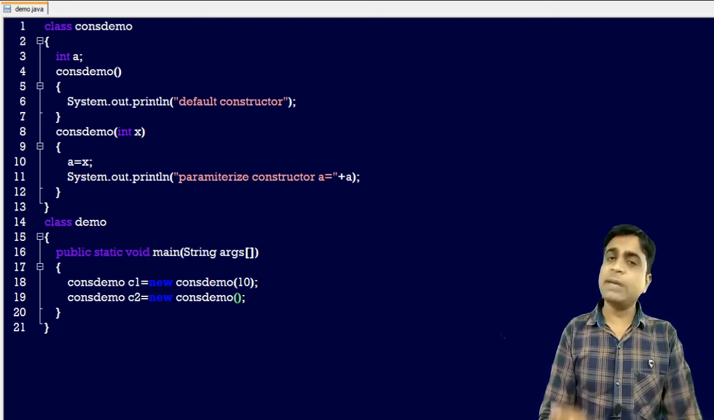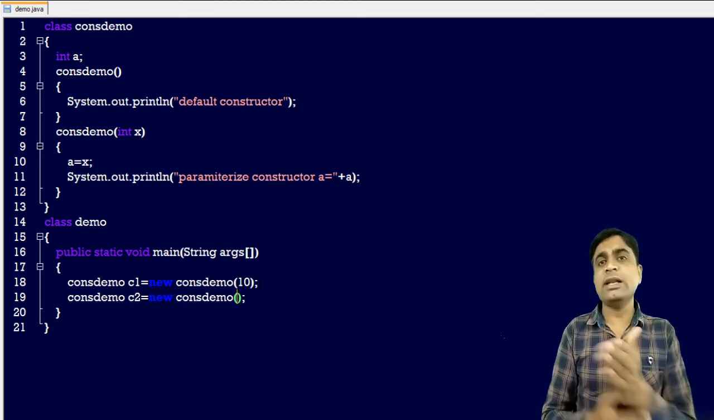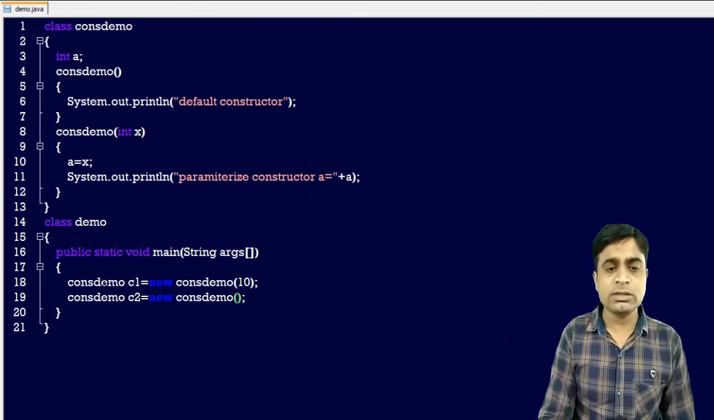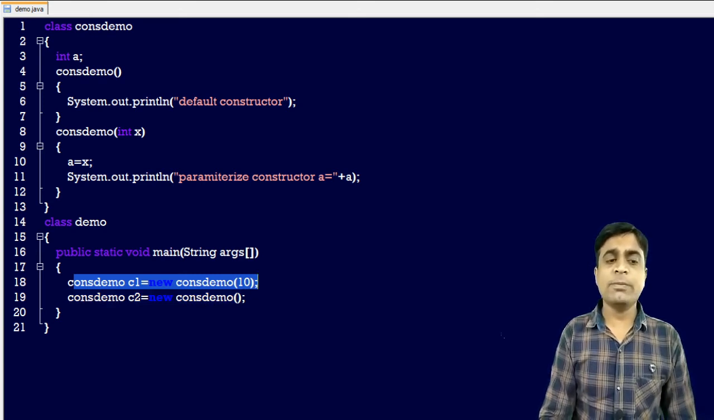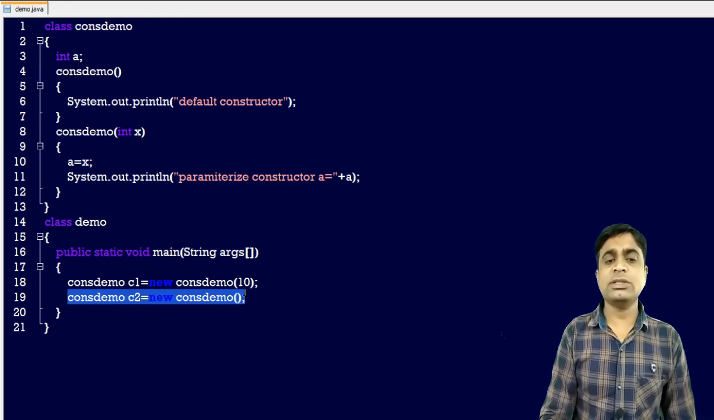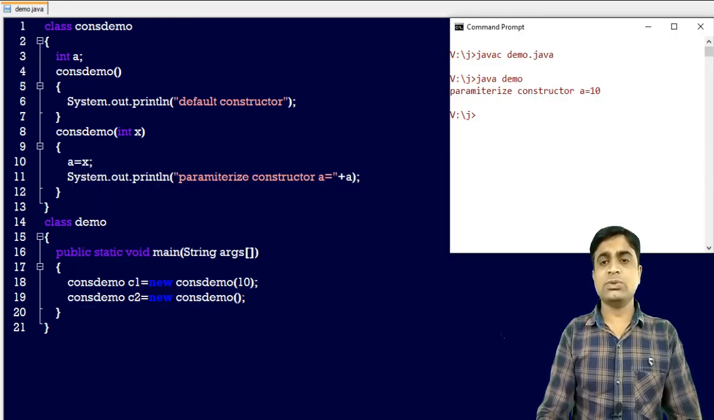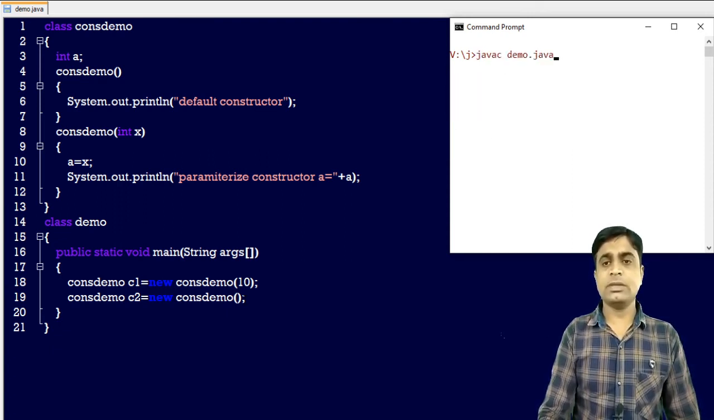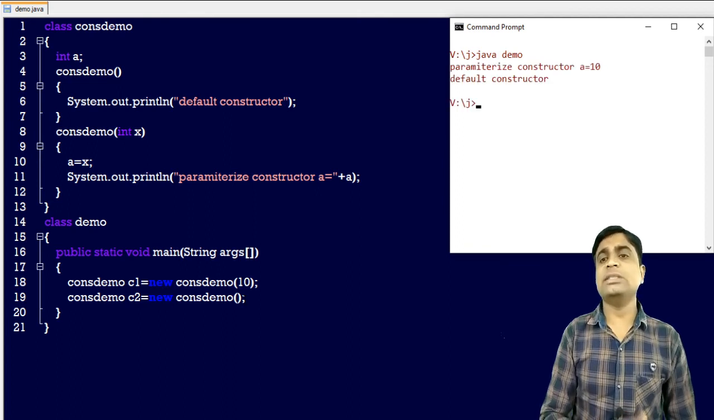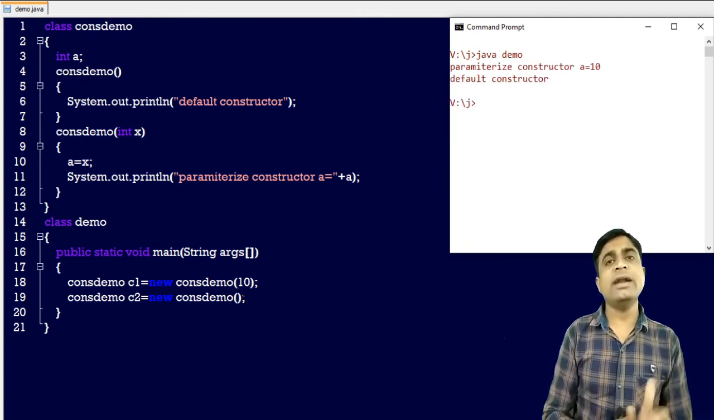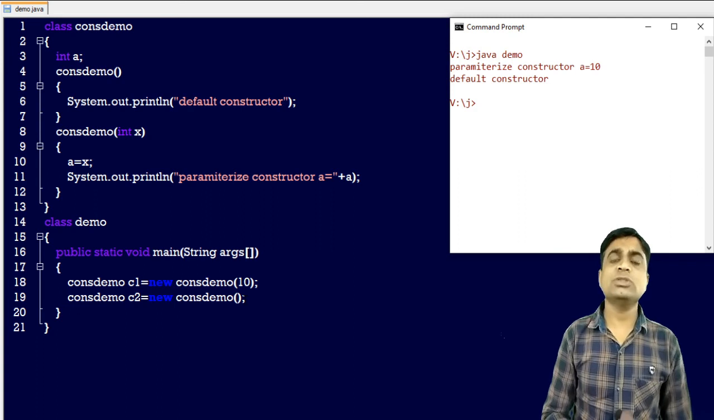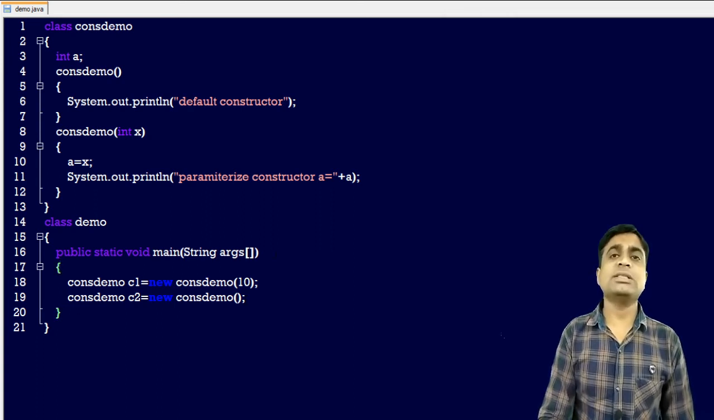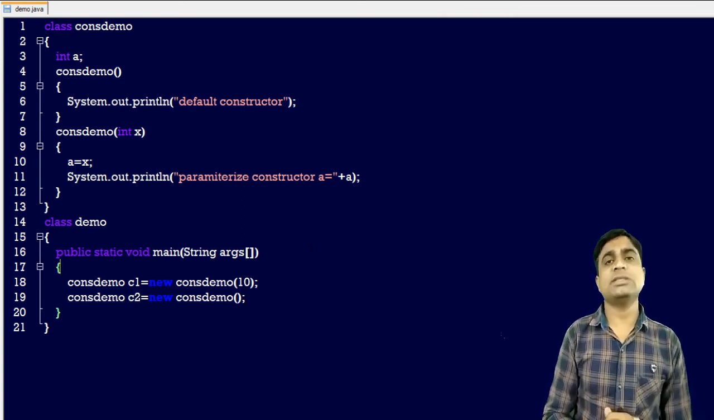So first the parameterized constructor is called. The sequence is the same. When the object is created, it will be called automatically. So first I have created a parameterized constructor object, so it will print that value. And next I have created a default constructor object, so at that time it will print that value. So now let's run this code again so you can easily understand. Now if you run this code, you can see parameterized constructor a is equal to 10 and default constructor.